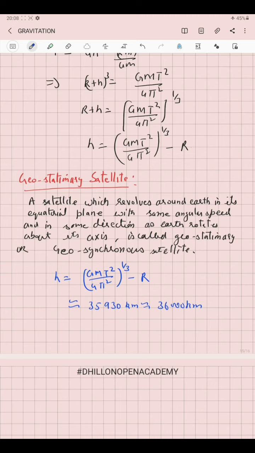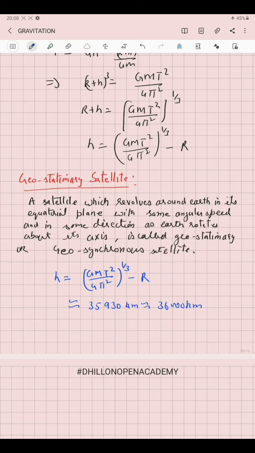These types of satellites are widely used for the communication of radio, TV and telephone signals. They are used for studying the upper regions of the atmosphere. They are used for weather forecasting, for finding the shape and dimensions of Earth, for studying meteorites as well as solar radiations and the cosmic rays.